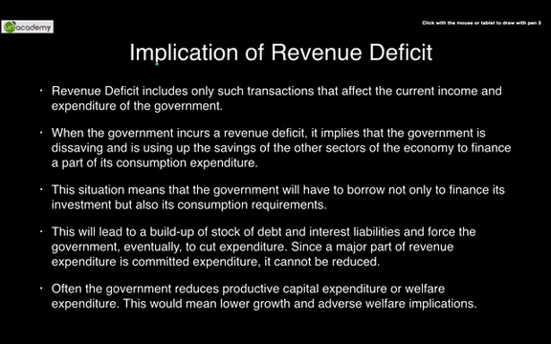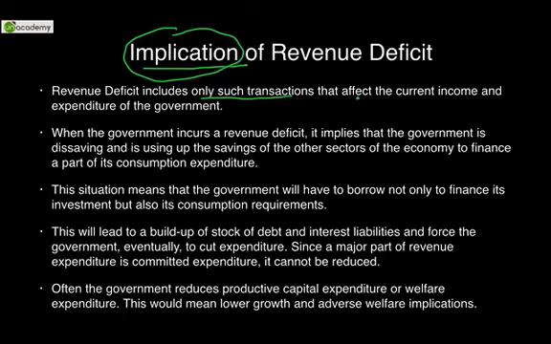So what is the implication of revenue deficit on the Indian economy? What does it imply? What effect does it have? Let's read this. Revenue deficit includes only such transactions that affect the current income and expenditure of the government. Only current. This year's income and this year's expenditure.